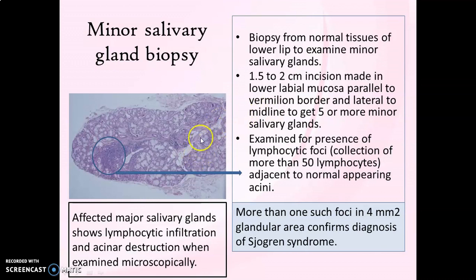So after obtaining the specimen, it is stained and examined under microscope for the presence of lymphocytic foci. When we say lymphocytic foci, it should be a collection of more than 50 lymphocytes adjacent to normal appearing minor salivary gland acini. So if you find more than one such foci in 4 mm square of glandular area, that confirms the diagnosis of Sjogren syndrome. So this is the minor salivary gland biopsy test done for the diagnosis of Sjogren syndrome. So that's all about the investigations of Sjogren syndrome.